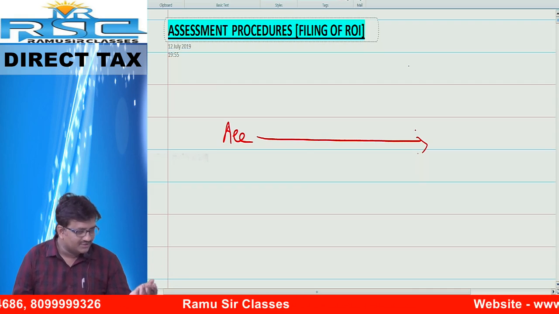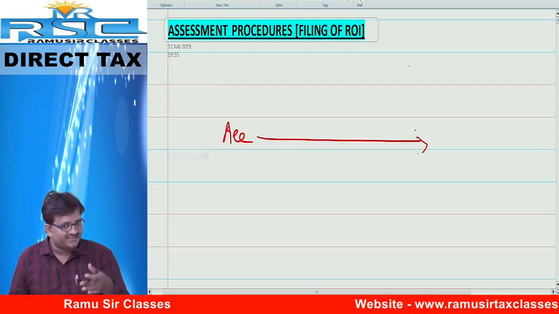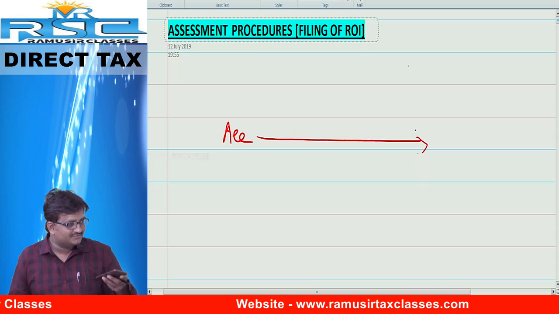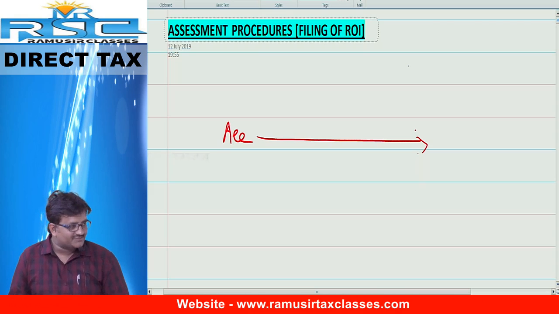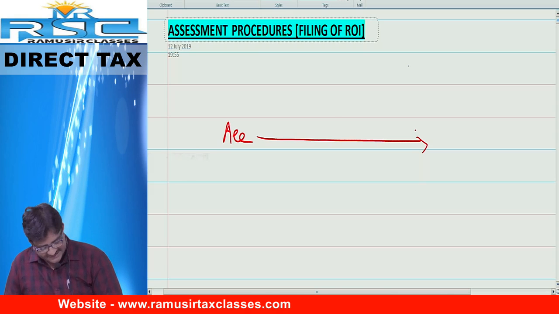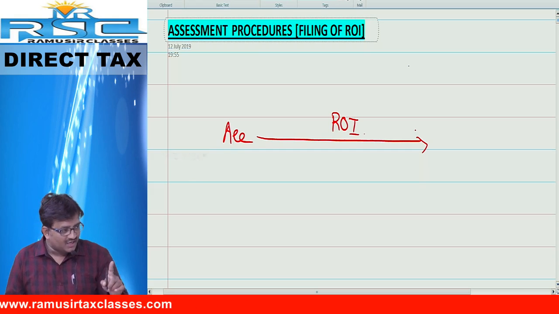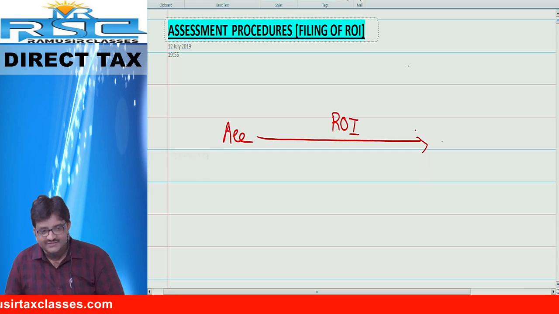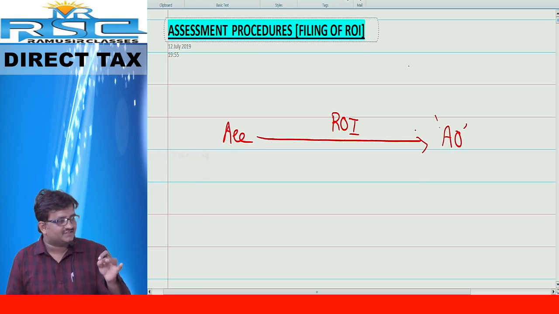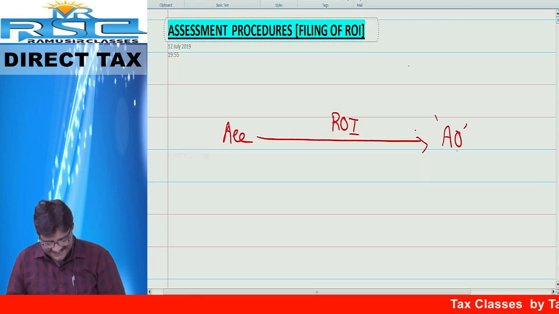Yes or no? On 10 lakh you have to pay the tax, which means first you have to intimate that your income is 10 lakh. How to intimate? Can I do a WhatsApp message? Can I send a Facebook request? No. For that purpose, you have to file a return, that is known as return of income, ROI. You have to file the same with the income tax department. That person is known as assessing officer. Those people who take the income tax matters are called assessing officers.